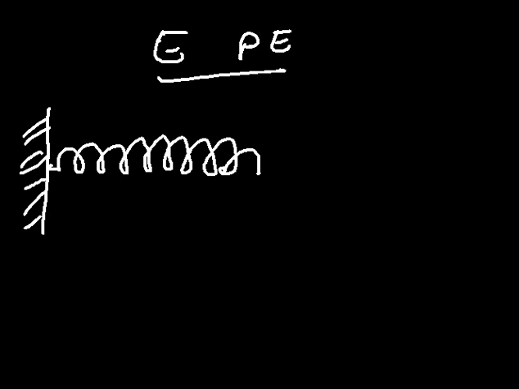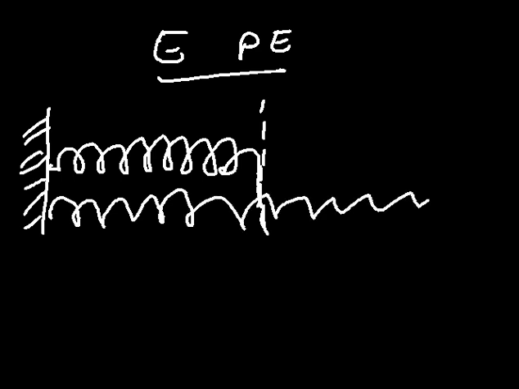And let's say it is at its resting position. Now, assuming that a force has been applied on the spring so that the spring is set to stretch up to this point. And let's say the resting position is given as 0. That is the resting position. It is the 0 point.